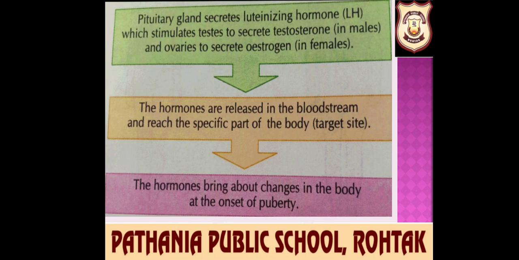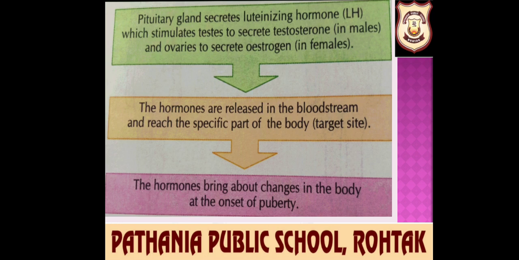These hormones are under the control of hormones secreted by the pituitary gland. The pituitary gland secretes many hormones, one of which is luteinizing hormone. And what is its function? It stimulates the testes to release testosterone in males and the ovaries to secrete estrogen and progesterone in females.